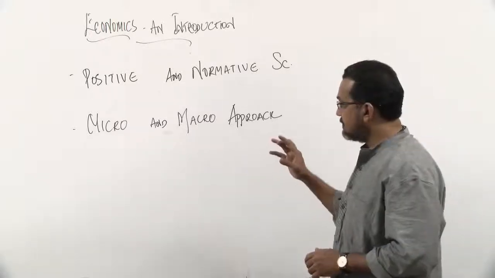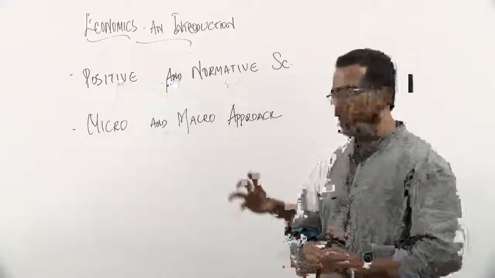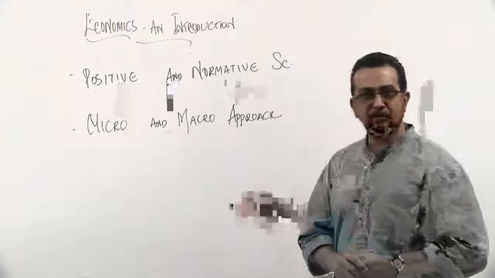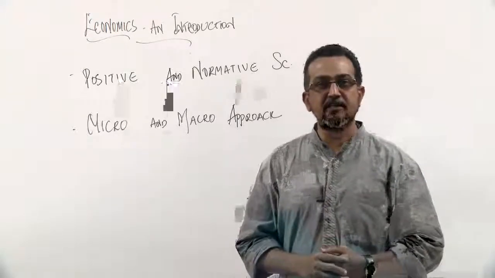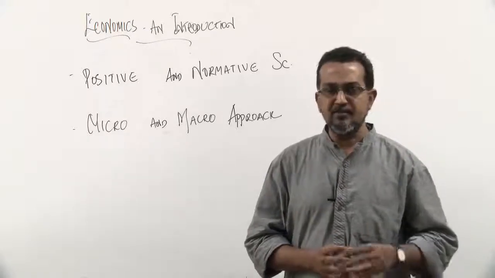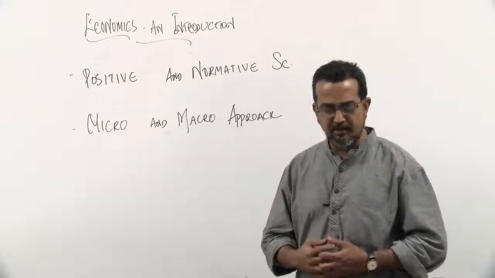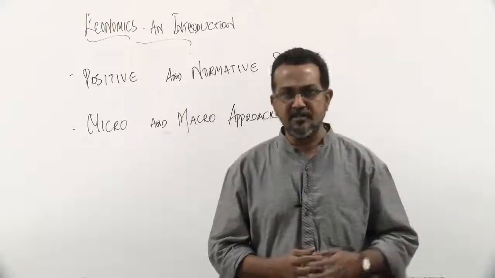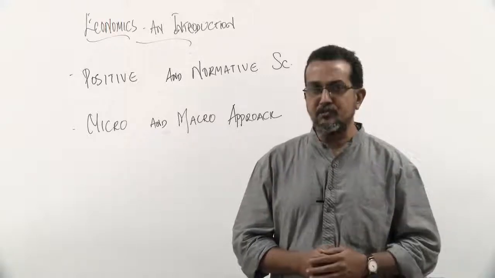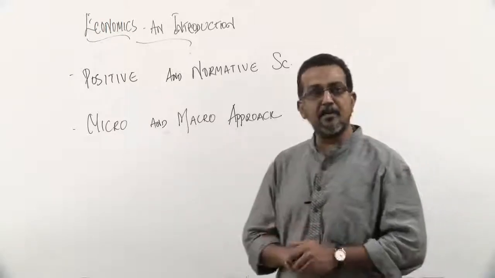Similarly, let's try to understand the approach to the study of economics. The approach to the study of economics has broadly been classified into micro and macro approach. Now, micro approach or microeconomics studies individual units. Now, there are various economic phenomena. If studied individually, we consider it a microeconomic approach. For example, the demand for various commodities, may it be agricultural products, luxury commodities, fast-moving consumer goods. When you study the demand for these individual products, it's a microeconomic approach.